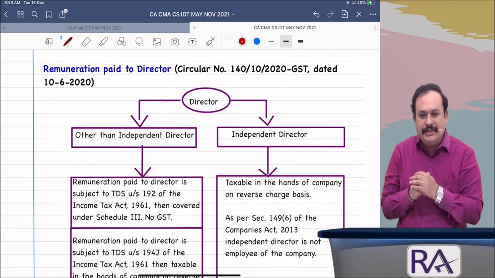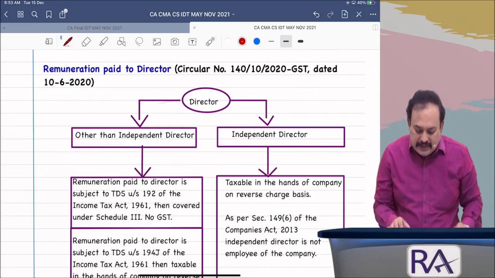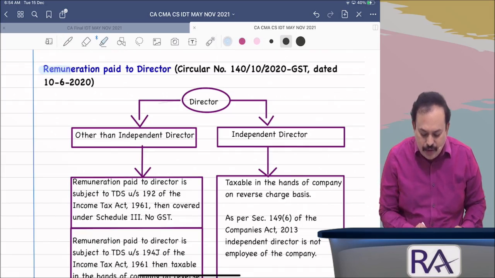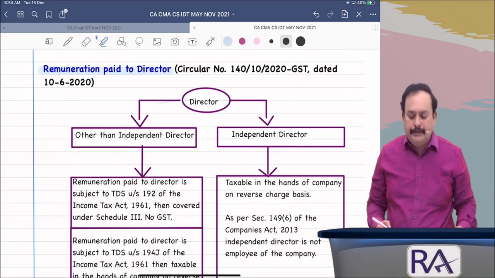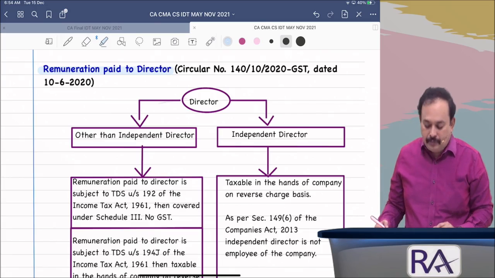Are you with me, my dear friends? Are you getting clarity? Now, director remuneration, a recent amended provision here, I am bringing to your notice a clarification of the CBIC in this regard. One can expect this in the examination, my dear sir.